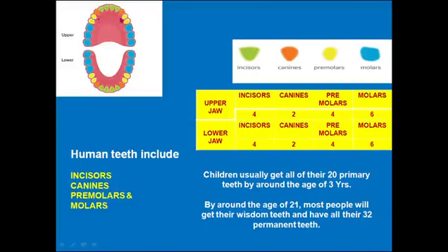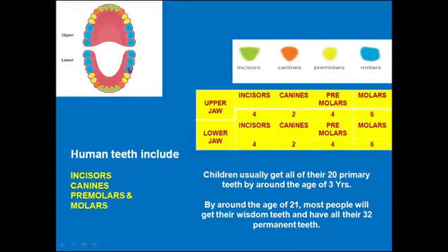And the remaining, these 3 and these 3 blue colored teeth are molars. Actually, all the teeth are the same color, but here various colors are used to identify the different teeth. In the same way, here in the lower jaw also, these are molars.